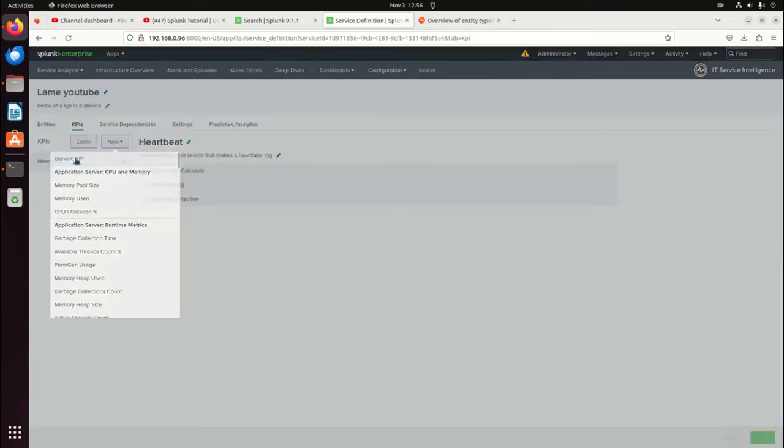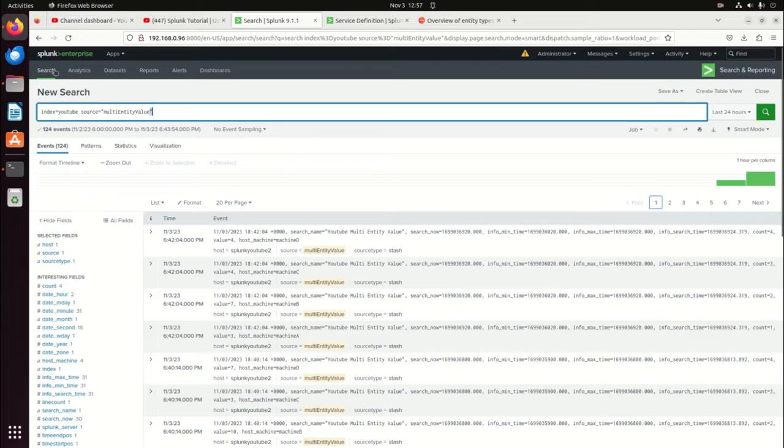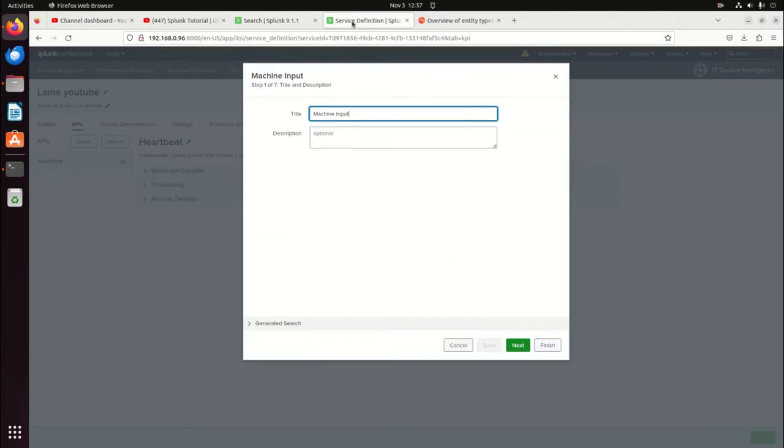I'm going to do a generic KPI, and we're going to call this machine input. Sure. What a horrible name for a KPI. We need a better name than that. Last video we talked about using my little, we built values coming in. So what could these be? Let's go with machine transactions. That's what we'll call them.